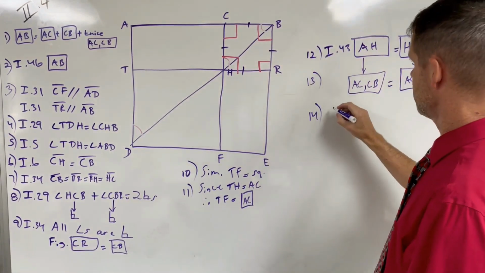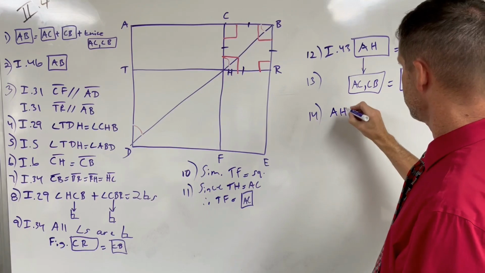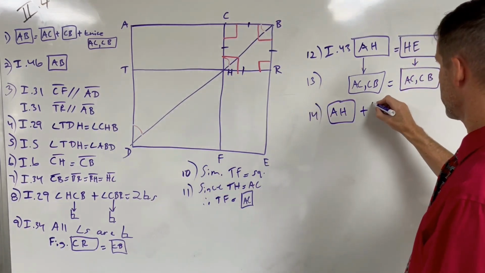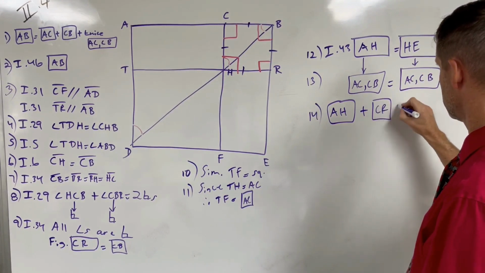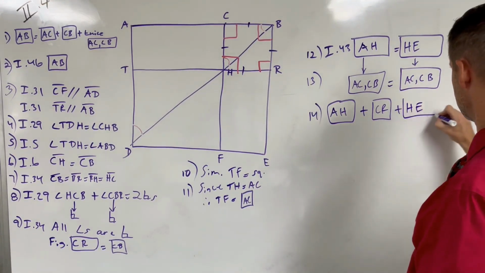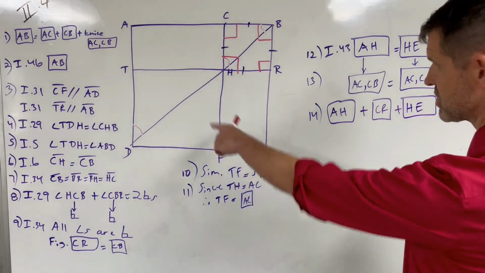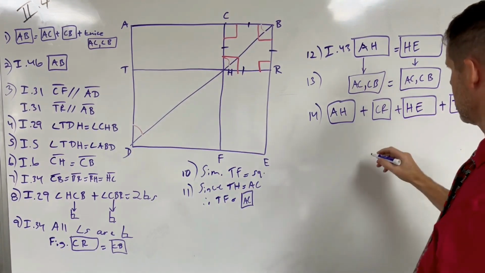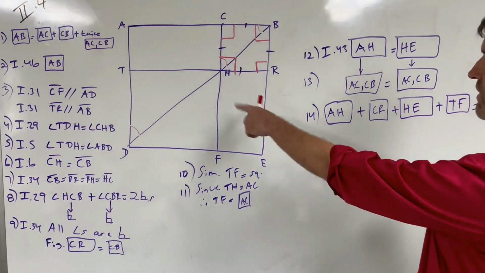I'll write this up. Basically, figure AH, plus the square CR, plus the figure HE, plus the square TF, all equal the whole figure AE.